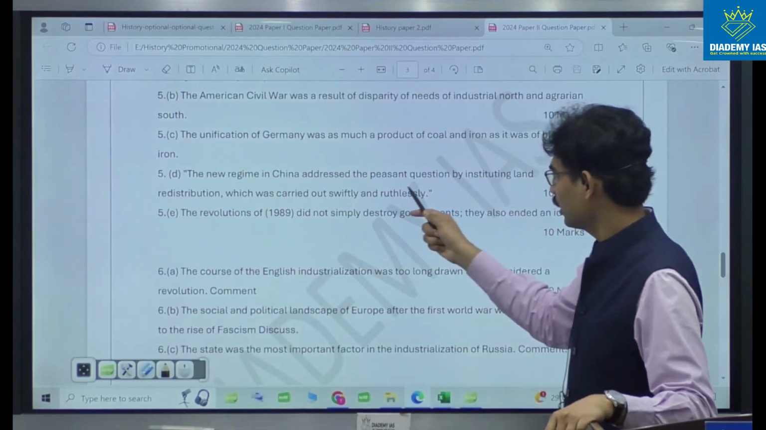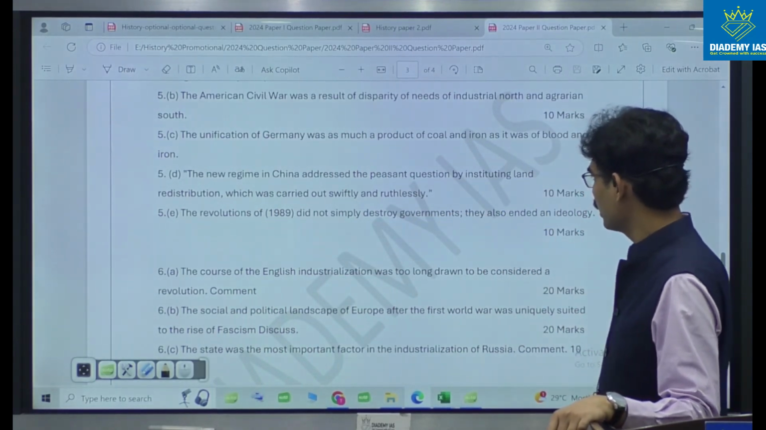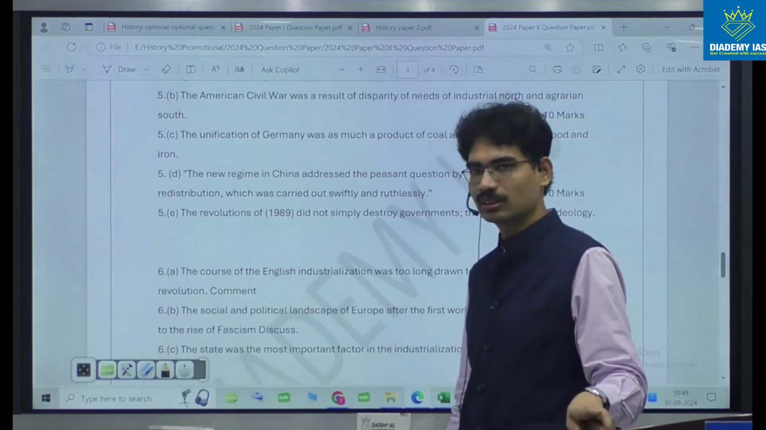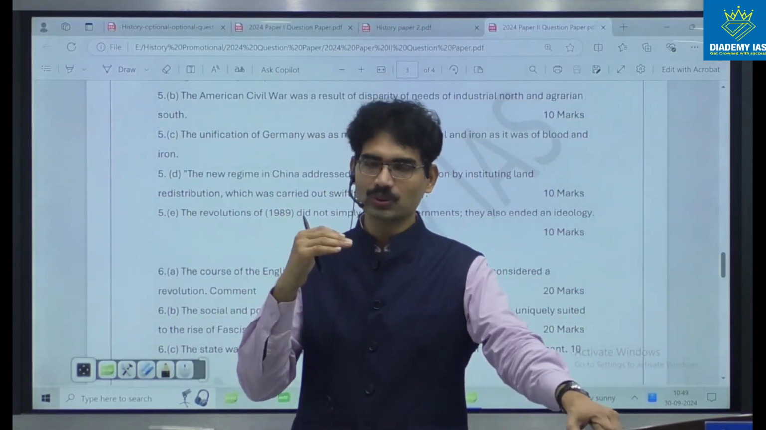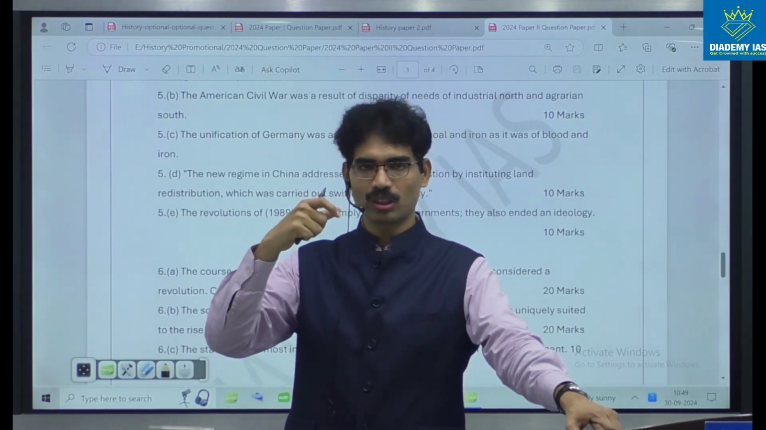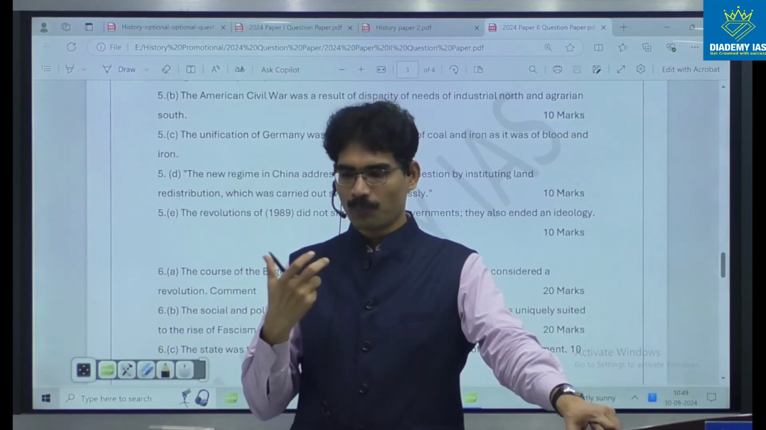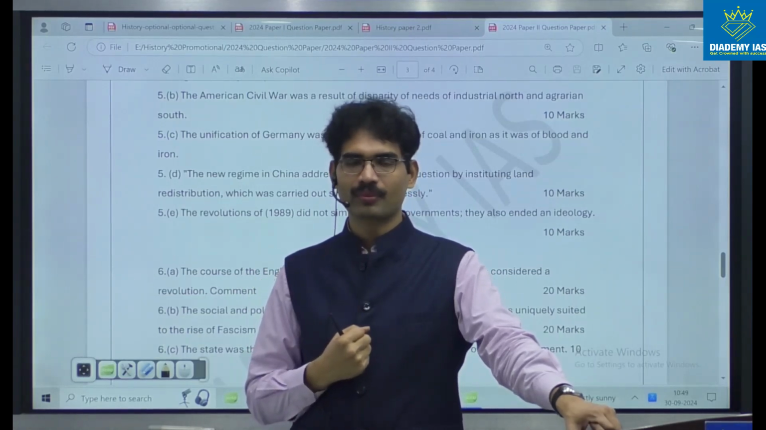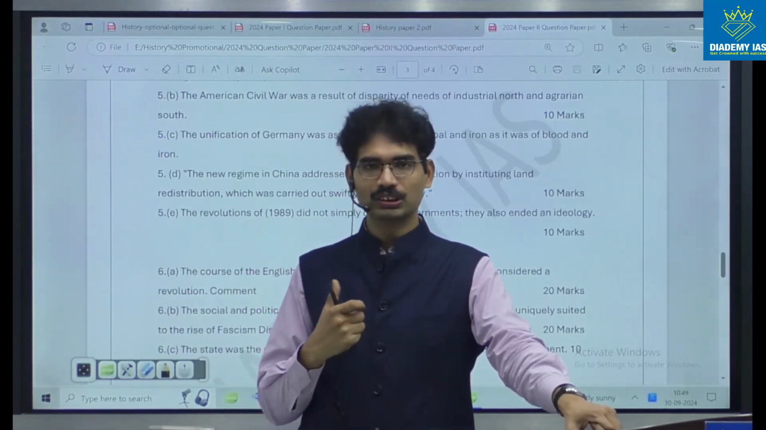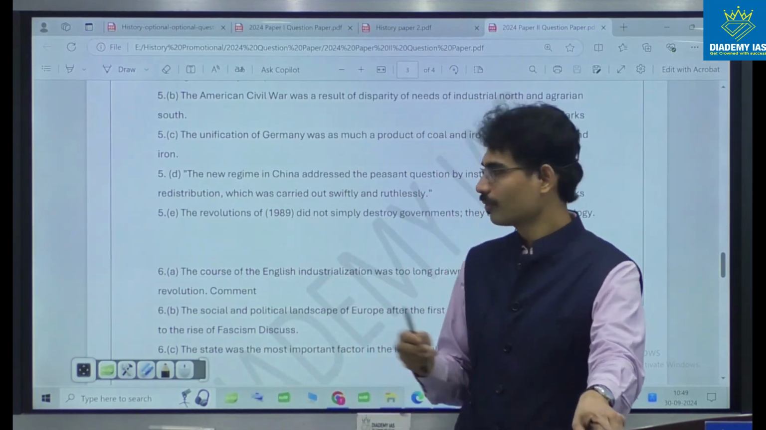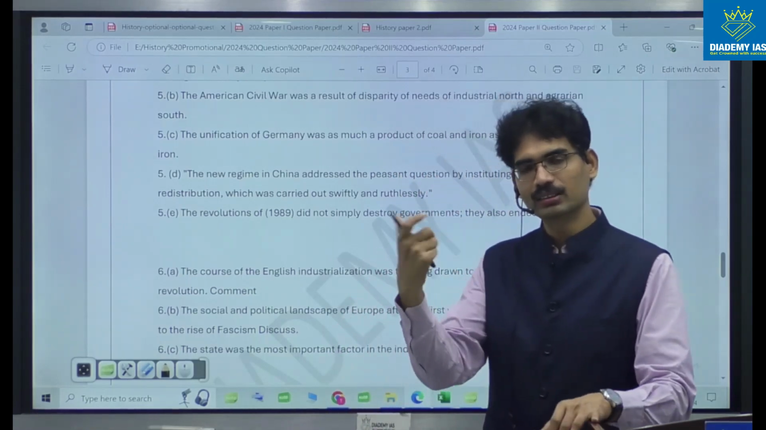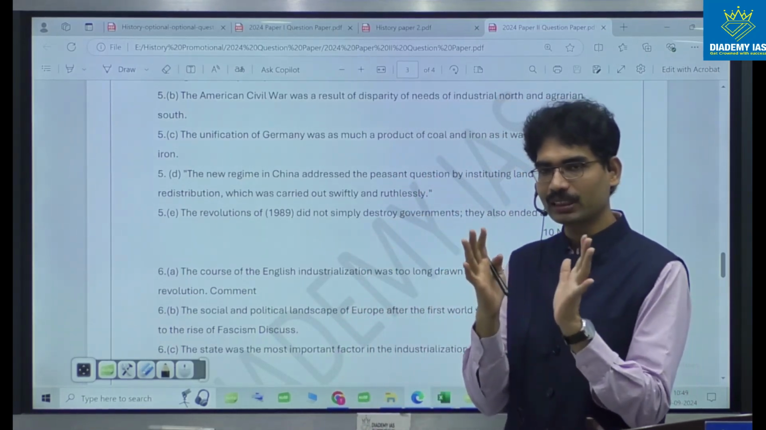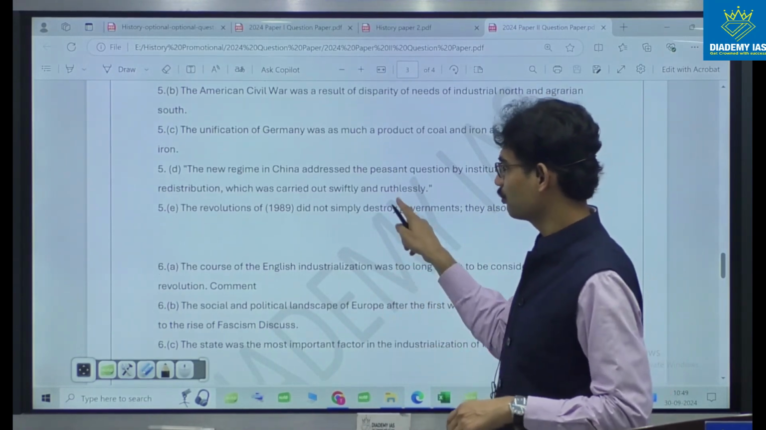The new regime of China addressed the peasant question by instituting land redistribution. This year's trend of the question paper, if you observe in Paper 2, is that more and more economy related questions are coming. Post-independence economy. In the world section also, Germany economy related and China economy related. Multiple trade union and nationalist movement. The economic angle is coming, and we are observing more and more such questions.